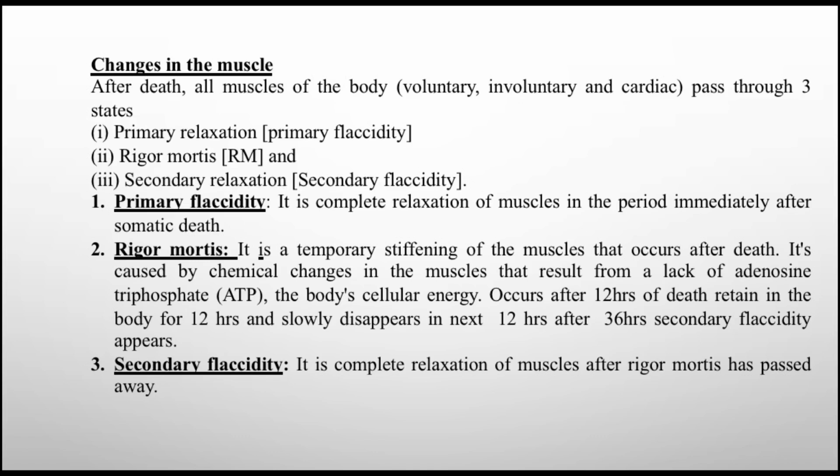After primary relaxation, rigor mortis sets in. It is a temporary stiffening of the muscle that occurs after death. It is caused by chemical changes in the muscle that result from the lack of adenosine triphosphate, the ATP molecule.